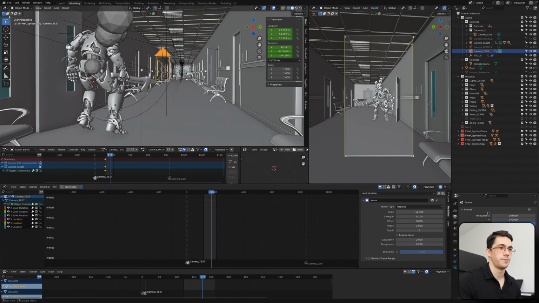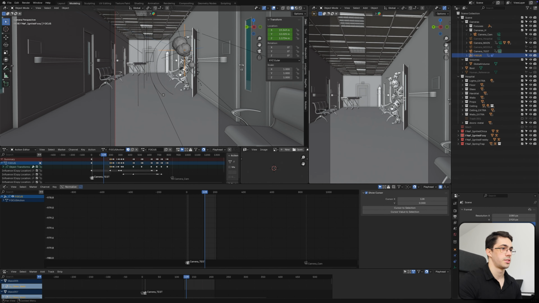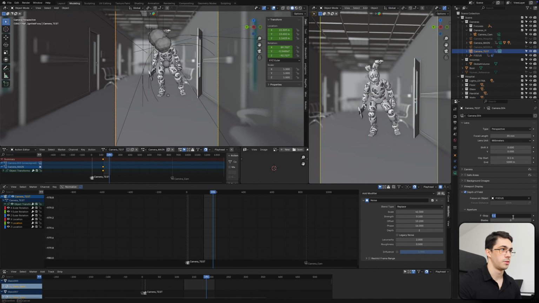So I simply go to modifiers tab in graph editor and I add noise modifier and I adjust different parameters until I'm happy with the result.